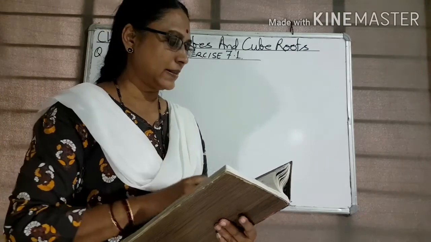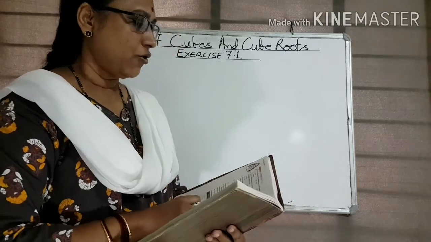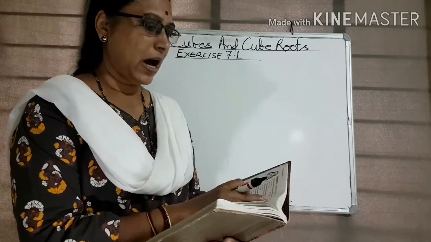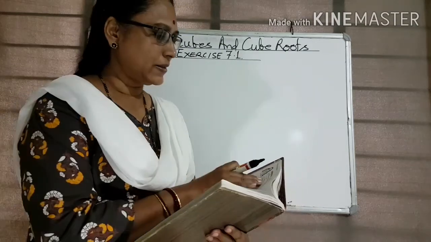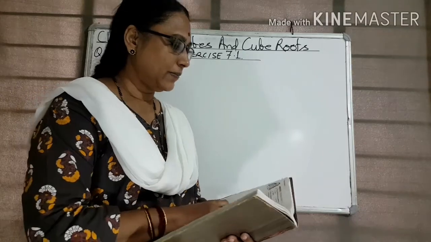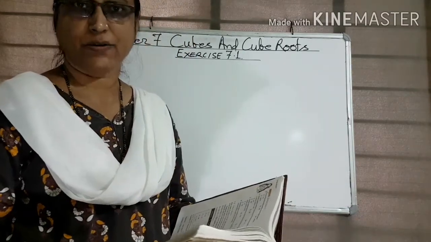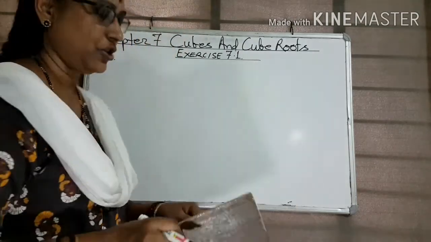So now let's start exercise 7.1. Question number 1. Which of the following numbers are not perfect cubes? Here some numbers are given, and we identify which numbers are not perfect cubes. So, question 1.